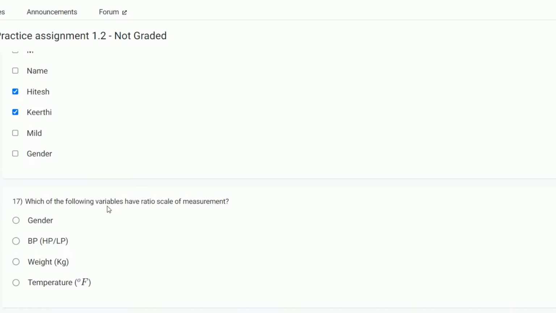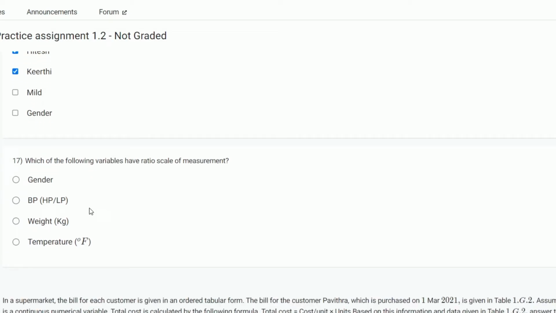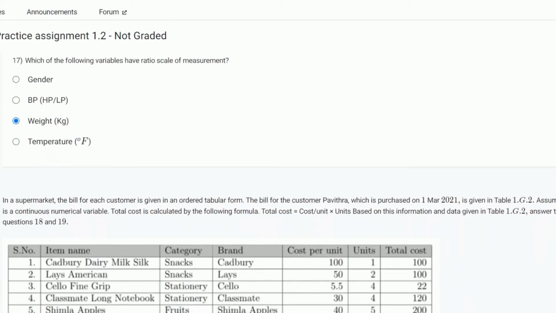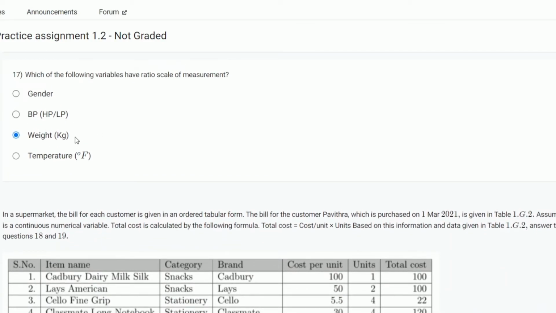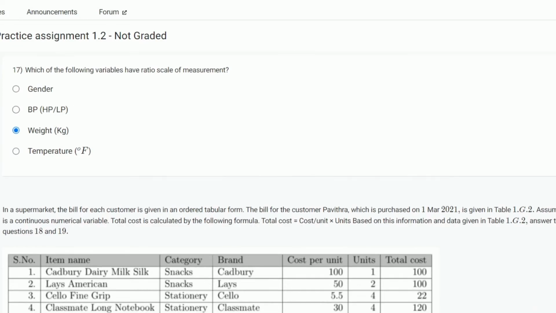Which of the following variables has a ratio scale of measurement? Gender, no; BP, no; weight, yes. Weight is a ratio scale of measurement. Temperature in Fahrenheit, no, because weight has an absolute zero, while temperature in Fahrenheit does not have any absolute zero. BP also not, gender also not.